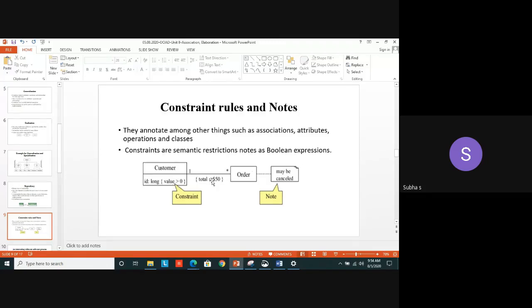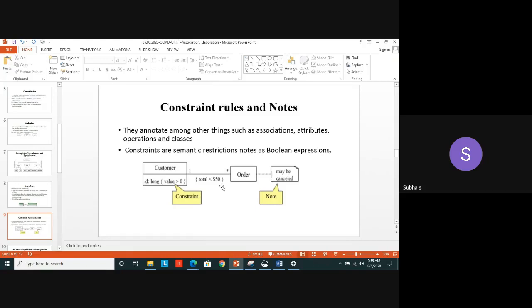Now look at the second one. Total less than $50. Here you are using two classes, customer class and order class. Assume that a customer is making some order for a product. So we are using multiplicity also. Here one customer can order what? Many number of orders. Star denotes what? Many. In this association line itself, I have mentioned the constraint. What constraint? The total should be less than $50.